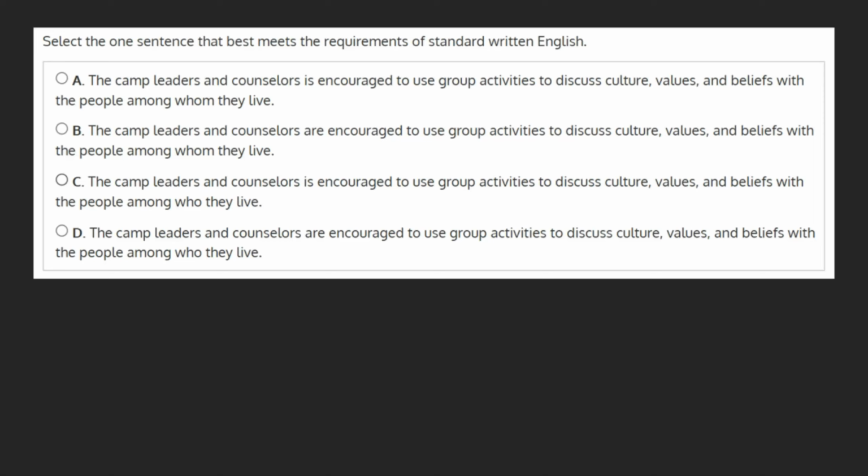Select the one sentence that best meets the requirements of standard written English. A. The camp leaders and counselors is encouraged to use group activities to discuss culture, values, and beliefs with the people among whom they live.